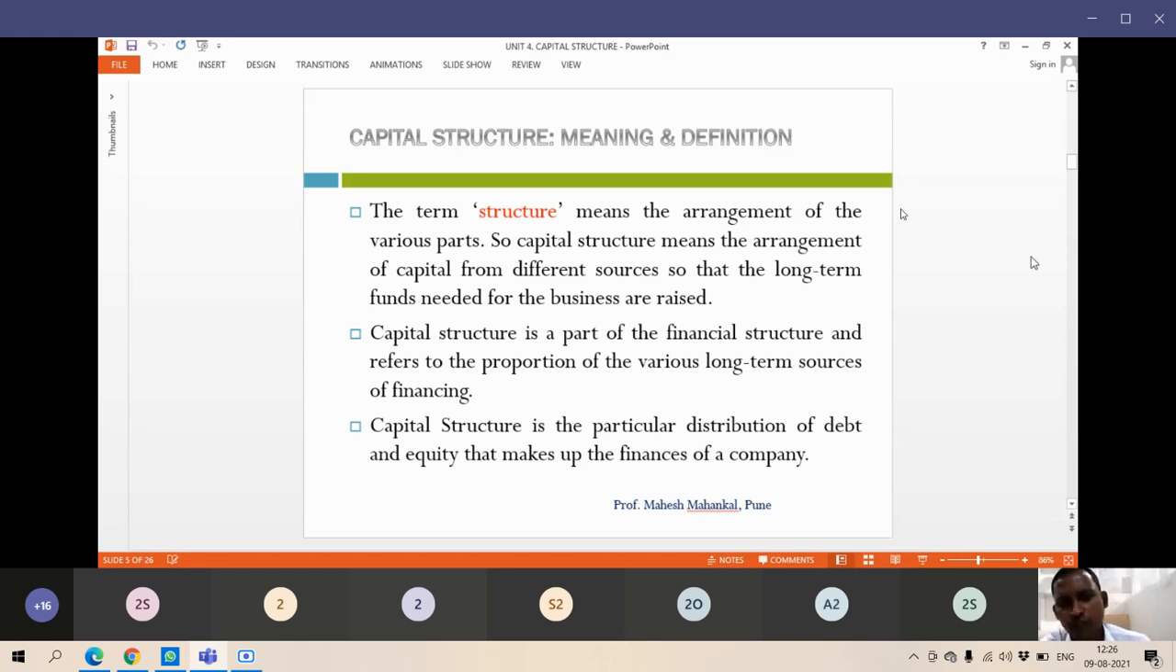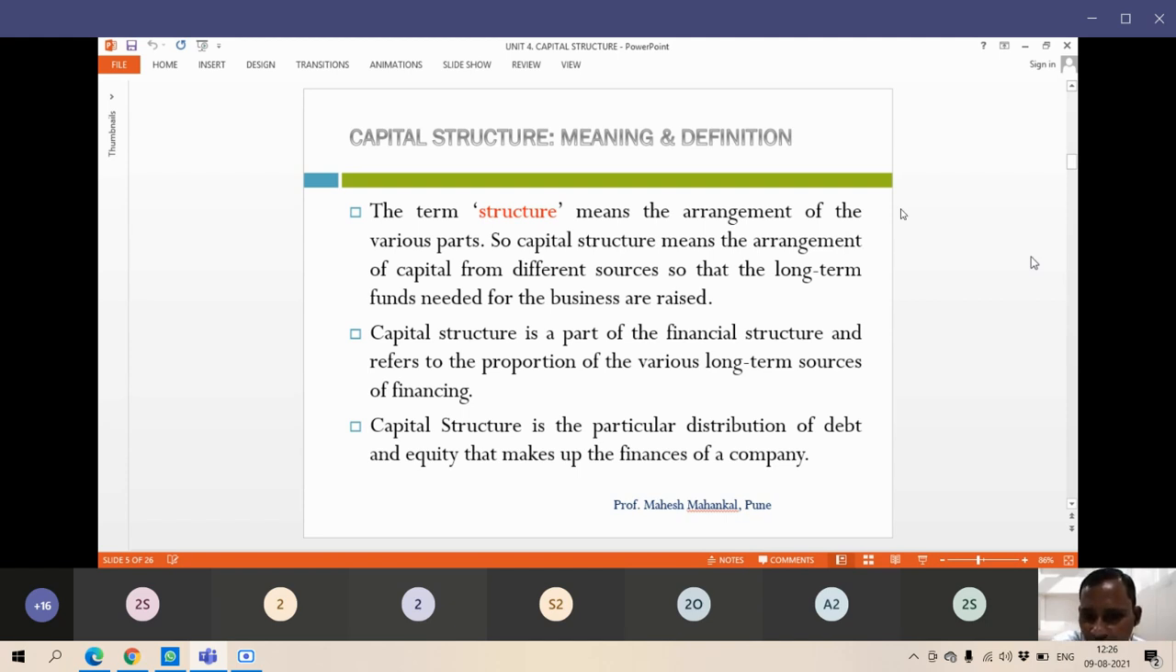Okay, every organization has a different capital structure. You can take an example of Tata Motors or Reliance Industries. Reliance Industries has a debt-free capital structure. There is zero debt in the capital structure of Reliance Industries, RIL Limited. Okay, there is no debt for them. Only equities are there in their capital structure.